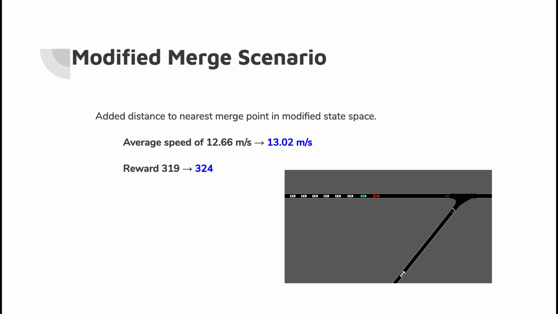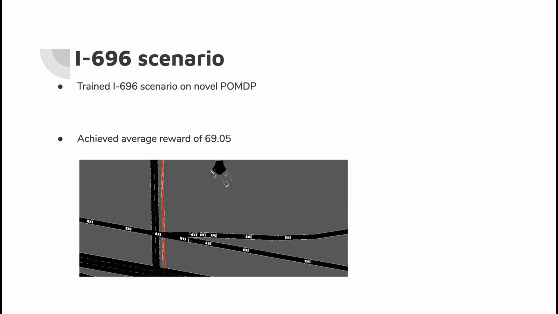For the modified merge scenario, where we incorporated the distance to the nearest merge lane point, we saw that as compared to the custom state space that the Flow paper gave, we got even a marginal improvement, increasing to 13.02 meters per second, and the reward increased from 319 to 324.